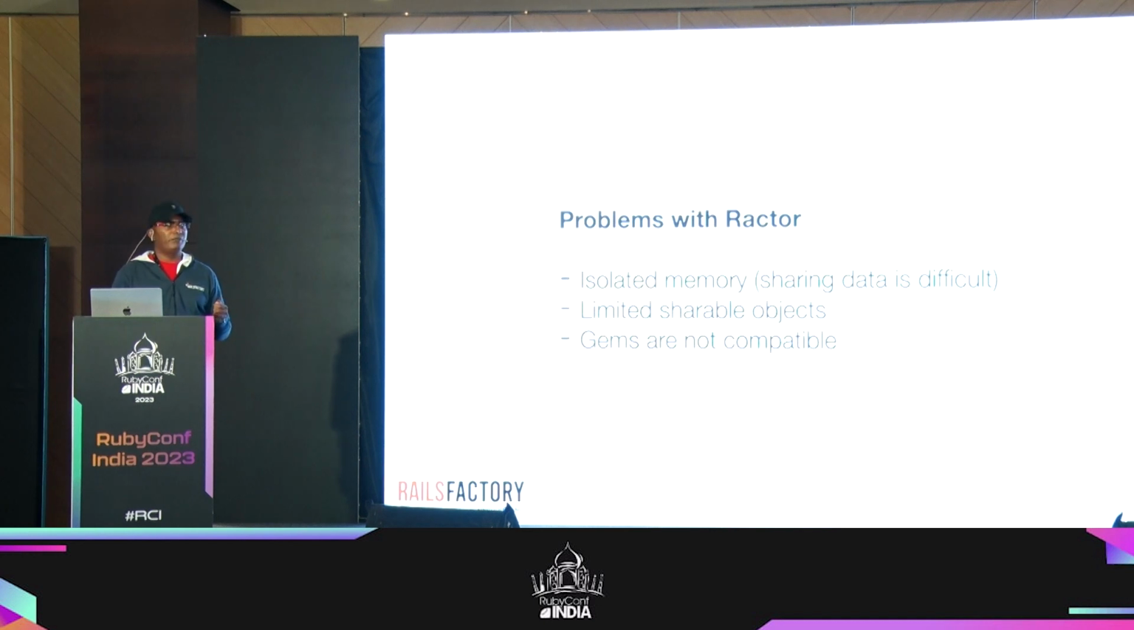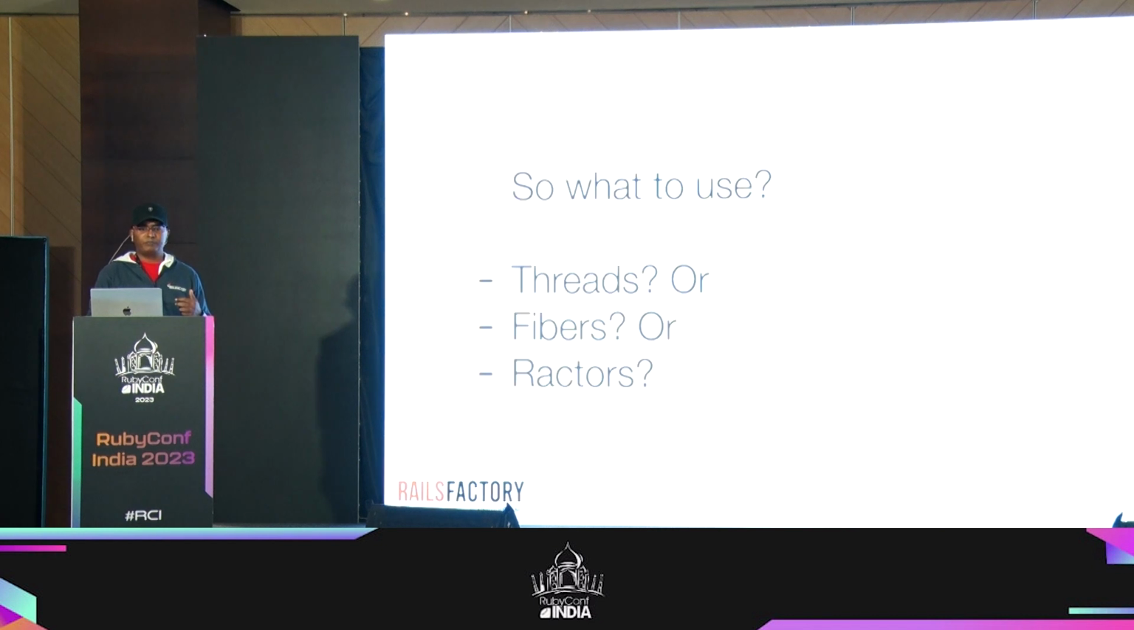And then gems are not compatible. I tried using some gems to see if I can show a good demo, but many of the gems are not compatible with Ractor at this point, right? I think the ecosystem will evolve to actually build more stuff. But right now, if you want to use Ractor within your code without introducing any third-party libraries, then it's a good thing, right? If you want to process something, then it's a good call for the time being. But down the line, it might improve, okay?